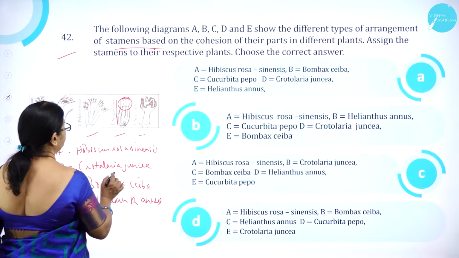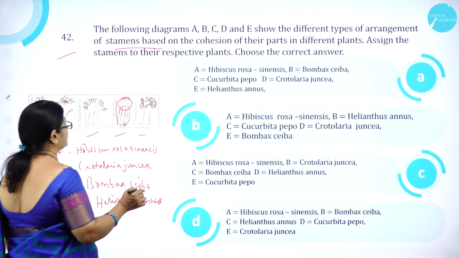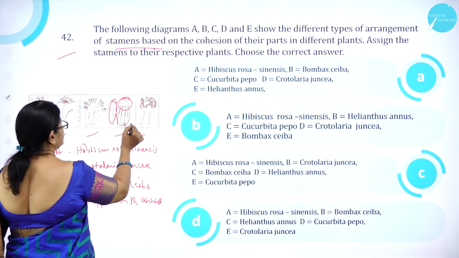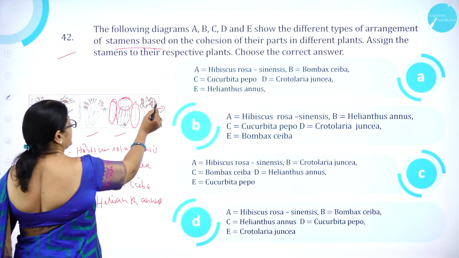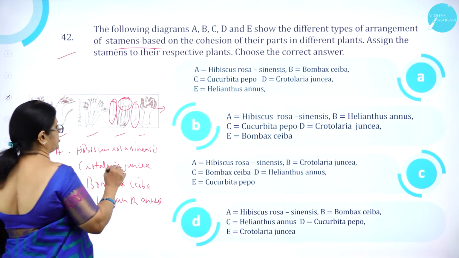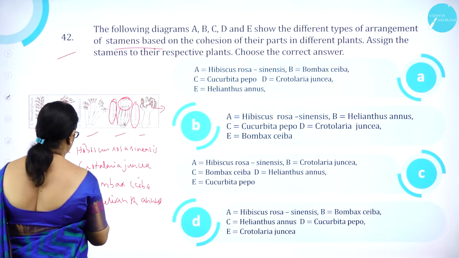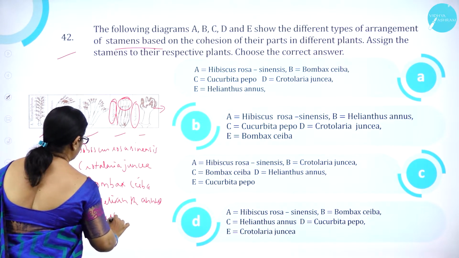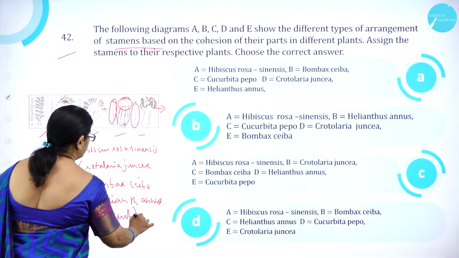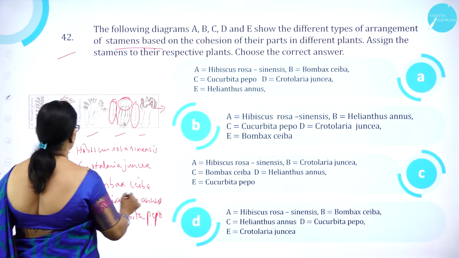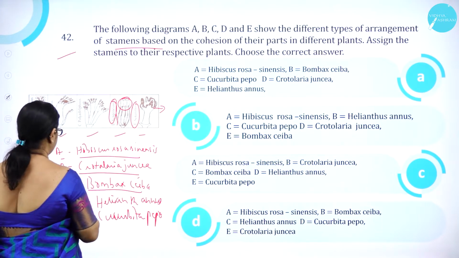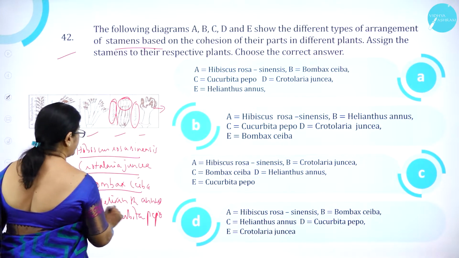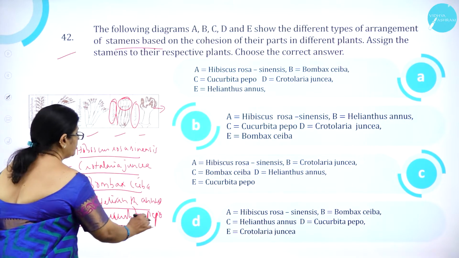Then E is synandrous. Again, here you can see the stamens are fused. So, it is Cucurbita pepo. So, option A, Hibiscus rosa, B, Crotalaria gentiana, C, Bombax ceiba, then D, Helianthus annuus and E, Cucurbita pepo.